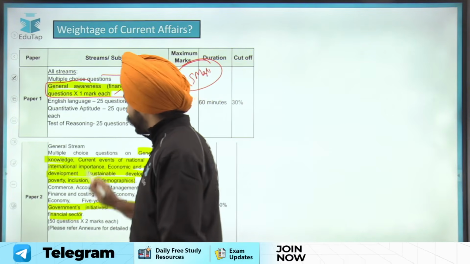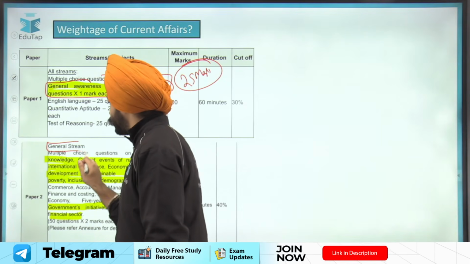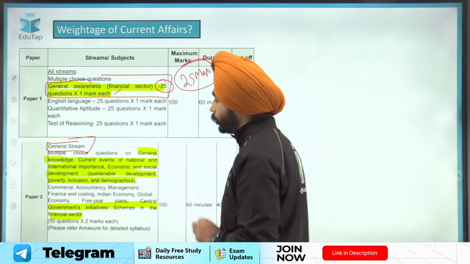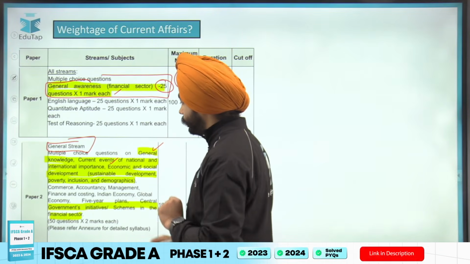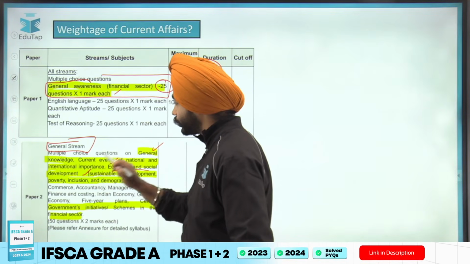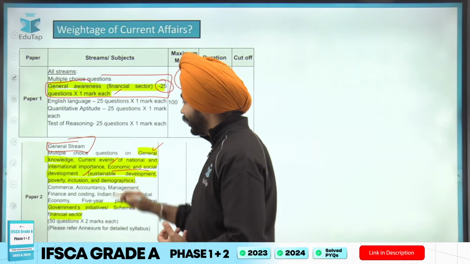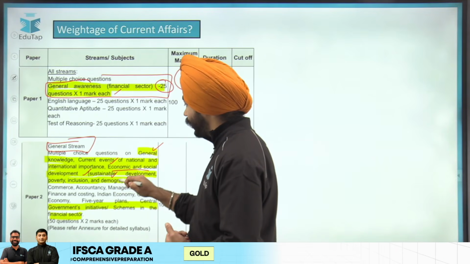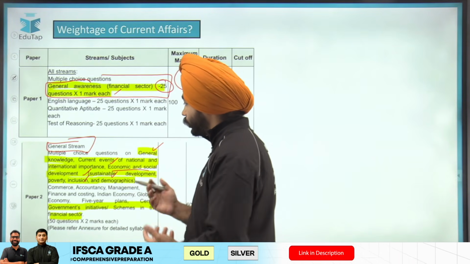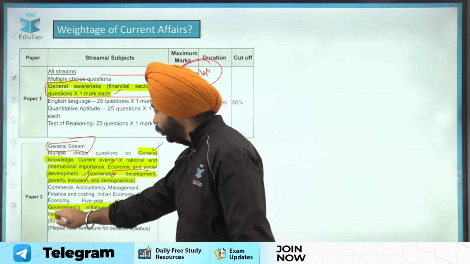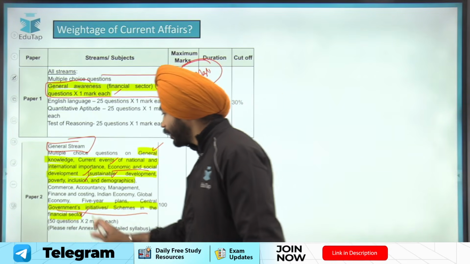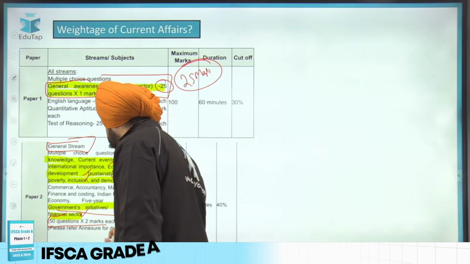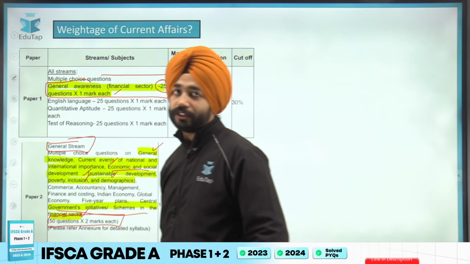Look at the second part. It is being said the questions with regards to general awareness: there will be questions on general knowledge, current events of national and international importance, economic and social development, which says that topics related to sustainable development, poverty, inclusion will be covered. And it said government's initiatives, that is schemes in the financial sector. In total, it is saying that 50 questions will be asked here, which will be of 2 marks each.